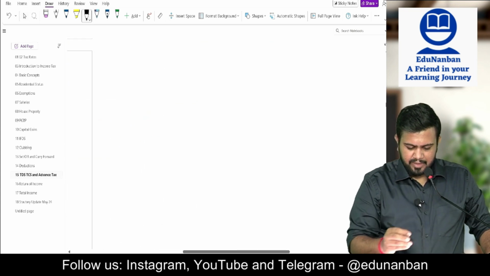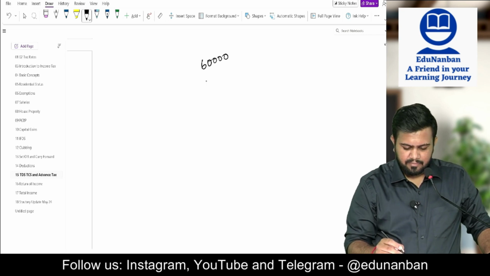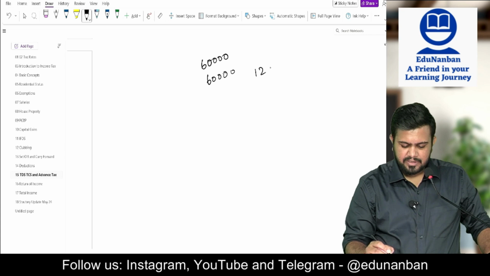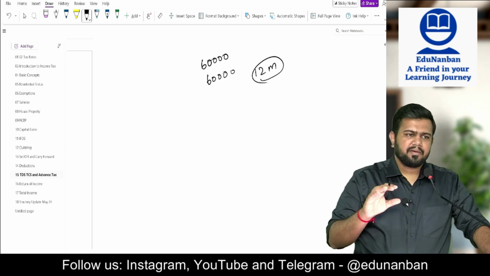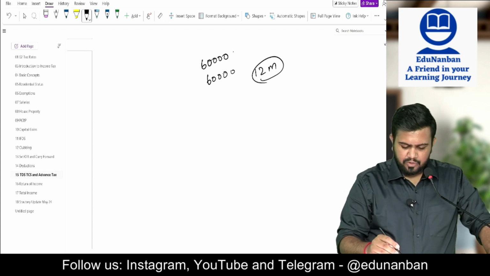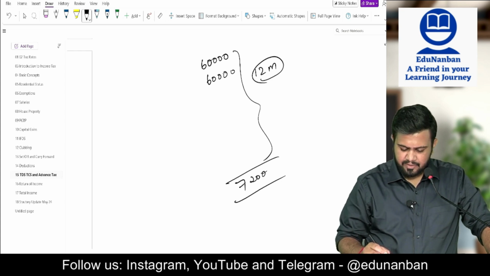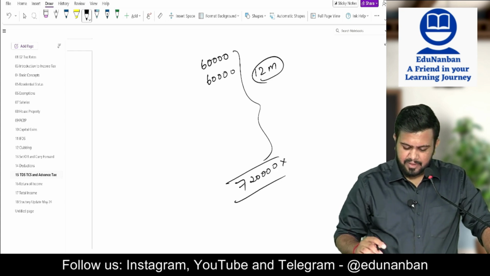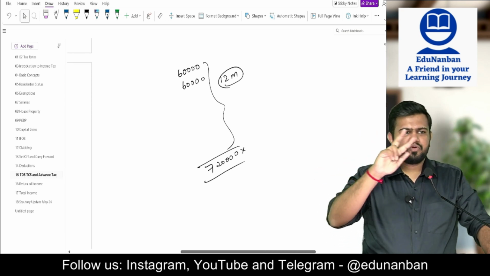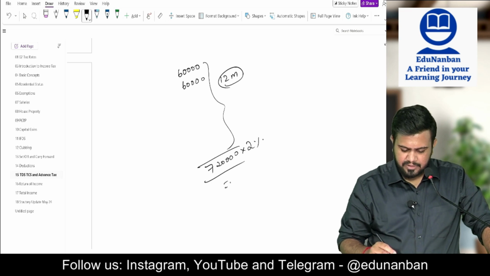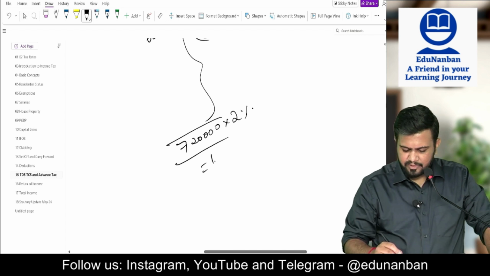Now listen here. Let's say the rent is 60,000 for 12 months. Is TDS applicable? Answer is yes. TDS is applicable because rent per month is more than 50,000. So total rent is how much? 7,20,000. Correct? In the last month, March, what is the TDS rate? 2%. So 7,20,000 multiplied by 2% is equal to 14,400.